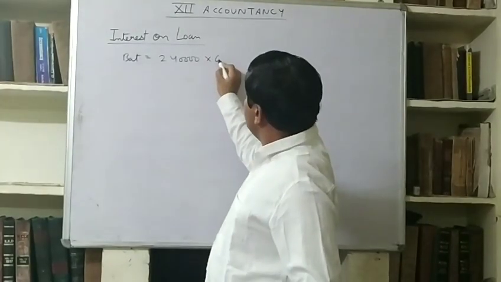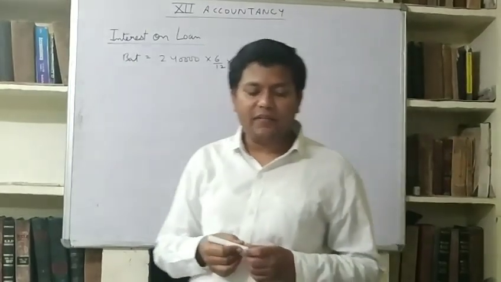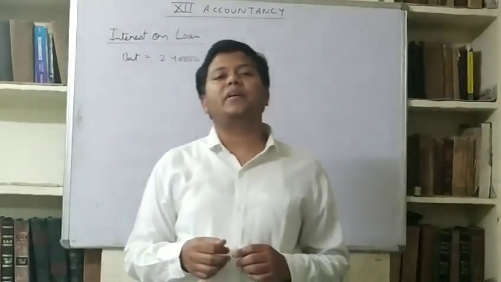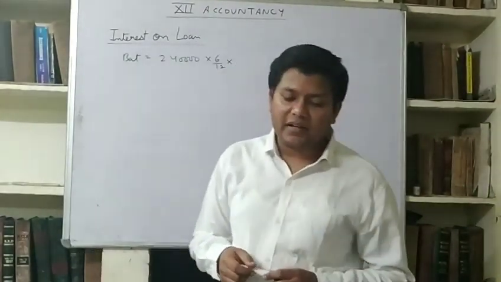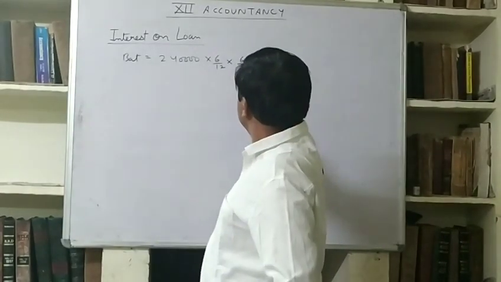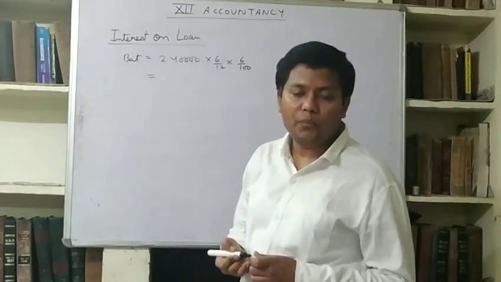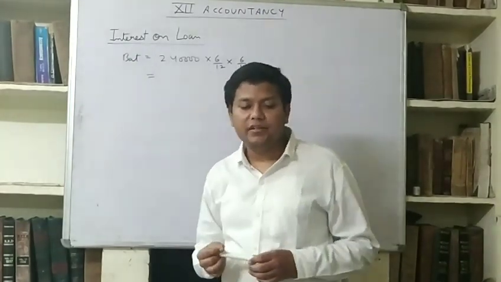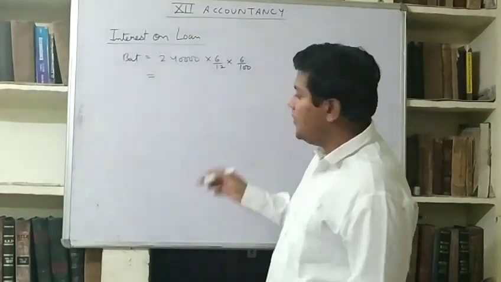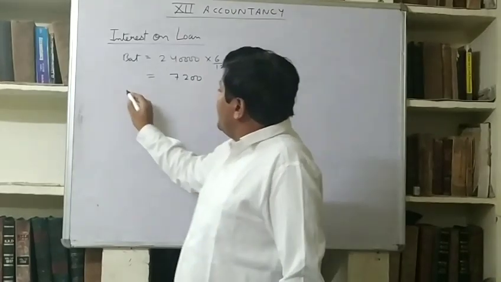So 6 months will be there, and the rate of interest is not given in question, so we will take it as 6% per annum according to the Partnership Act. Rules applicable in the absence of partnership deed be studied. So 6% per annum interest will be allowed. It will be 7,200.